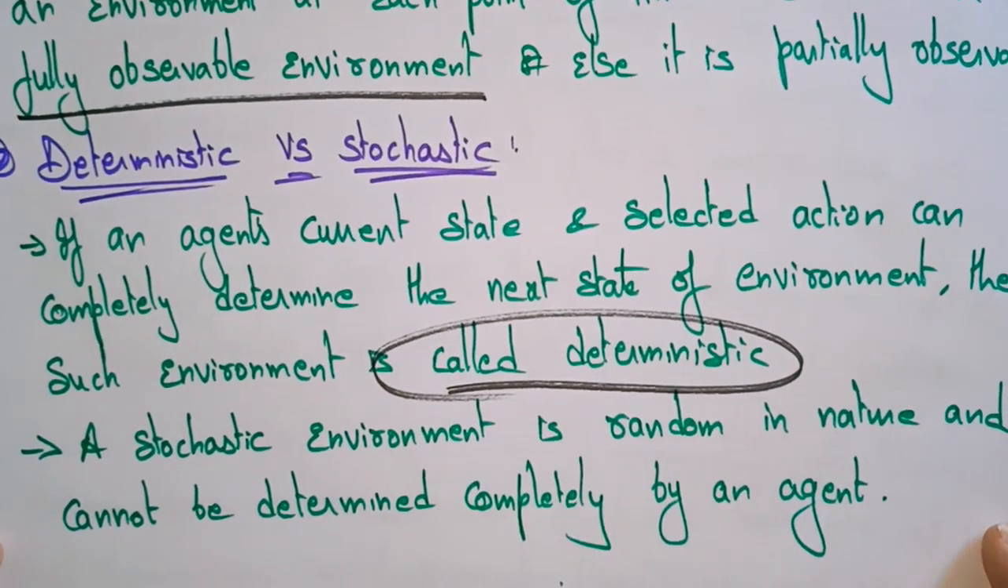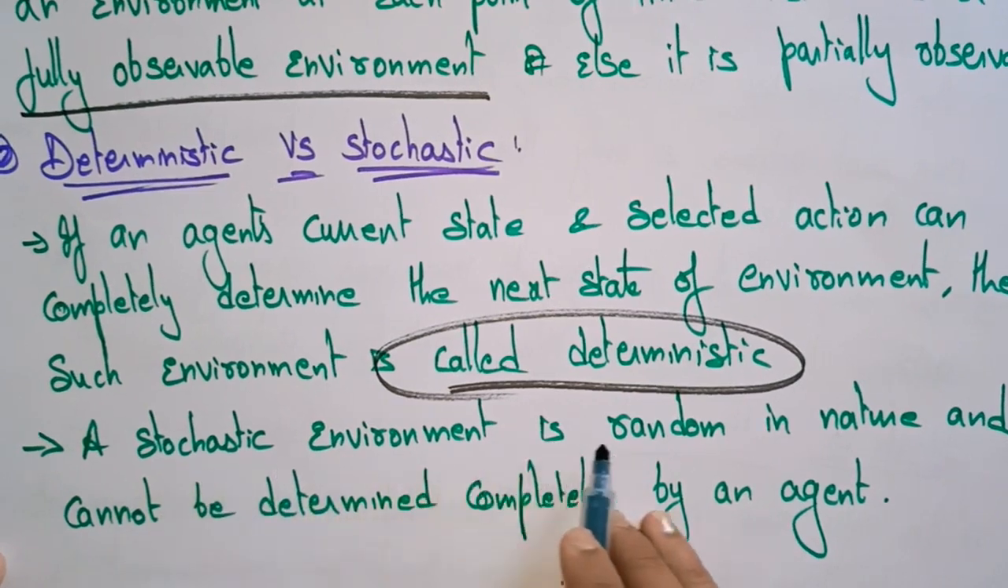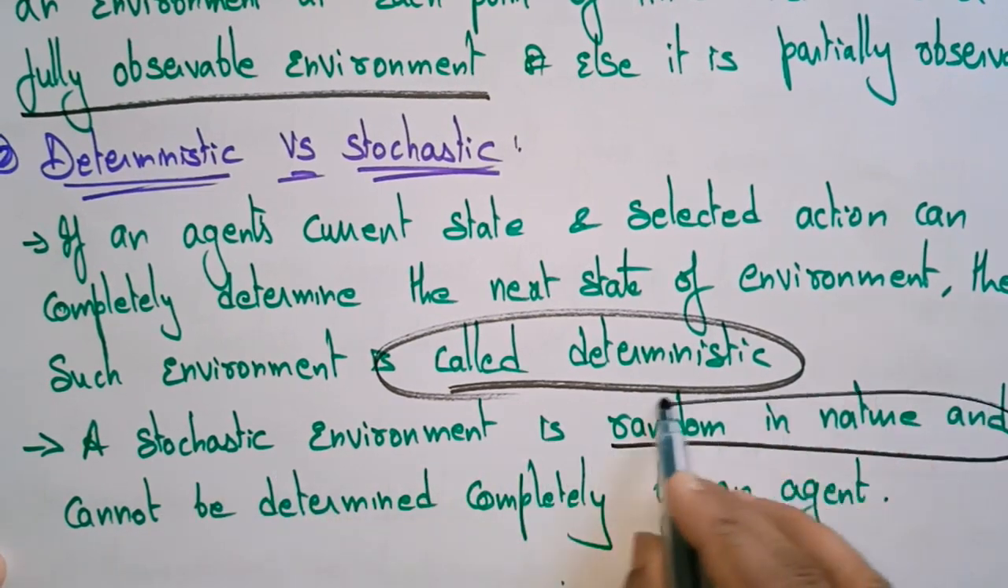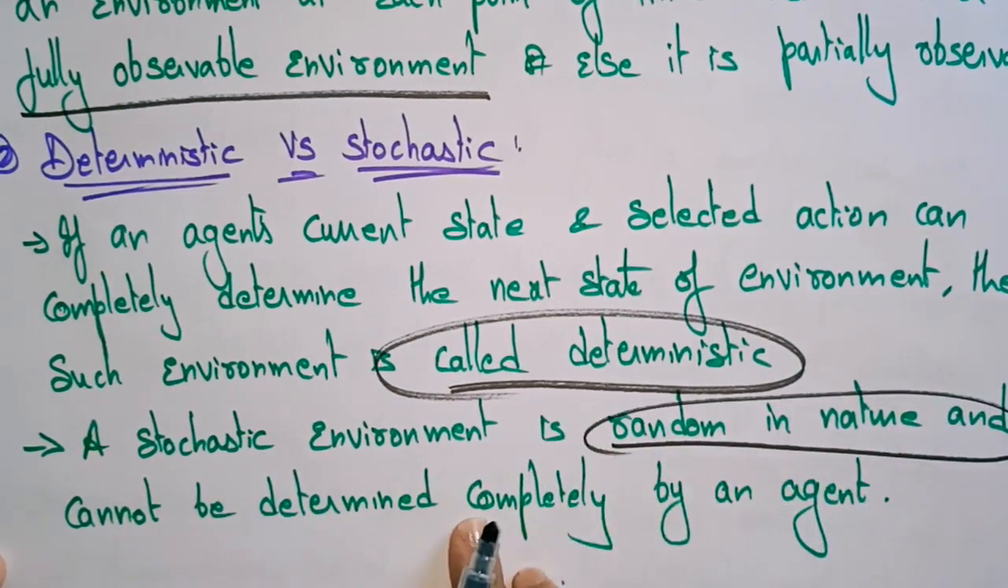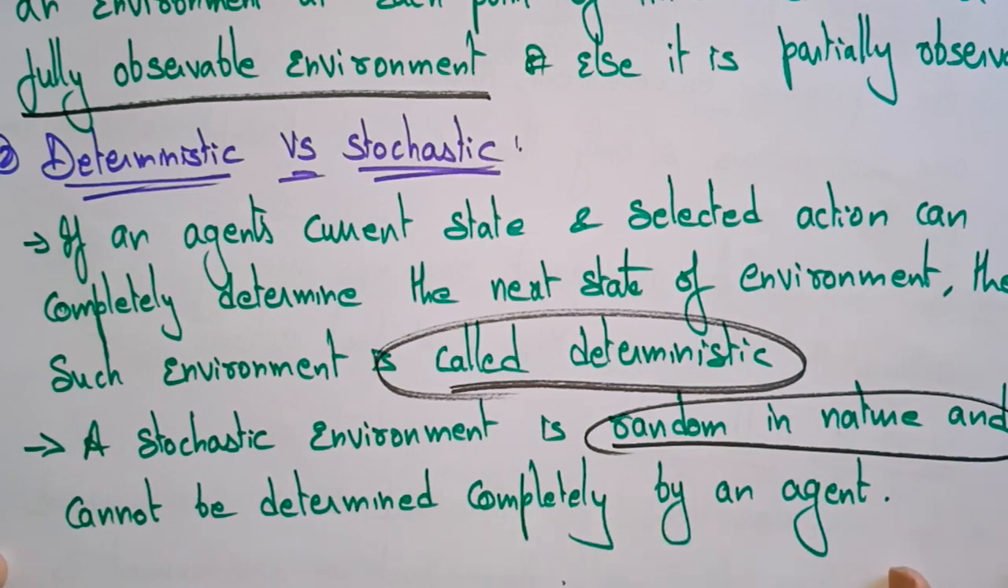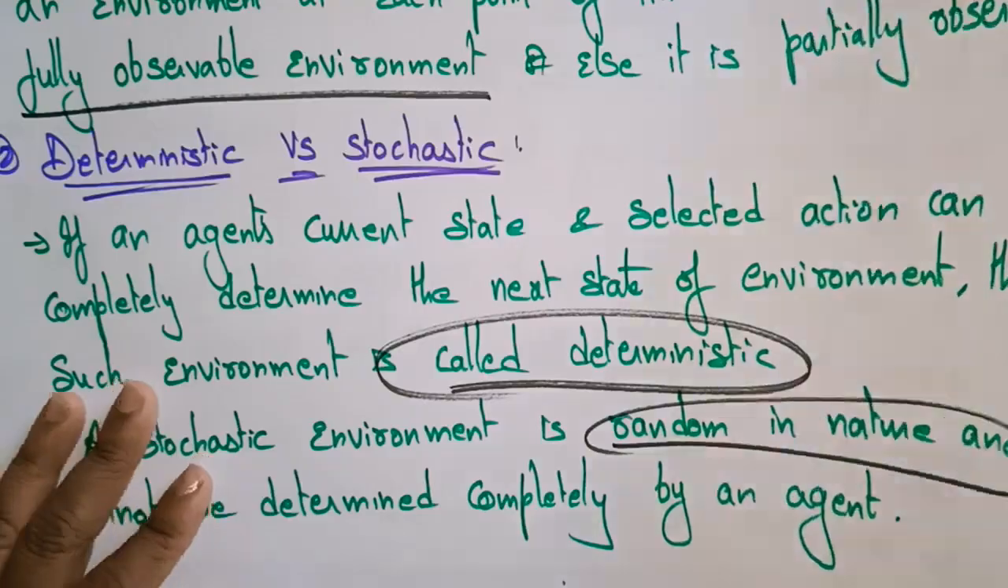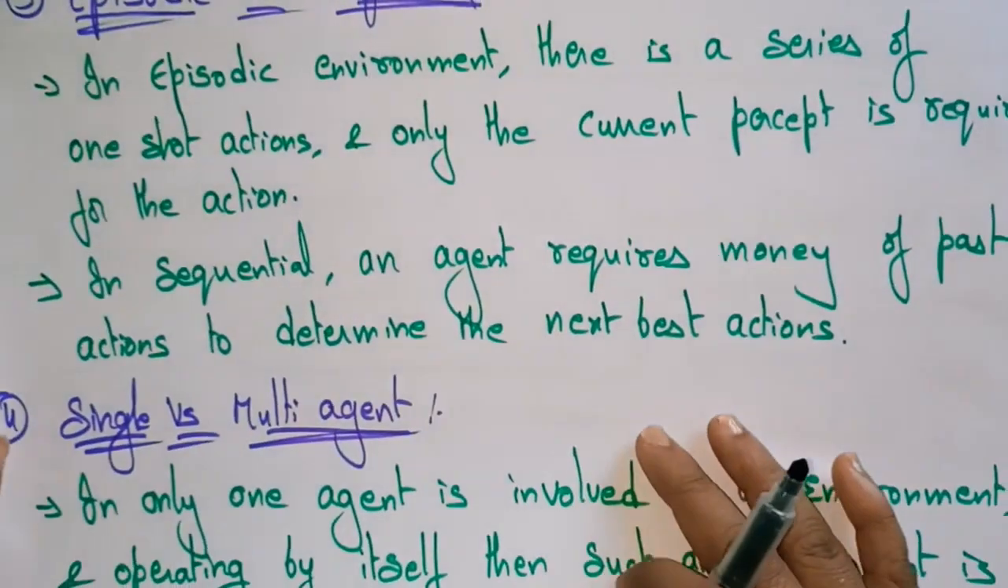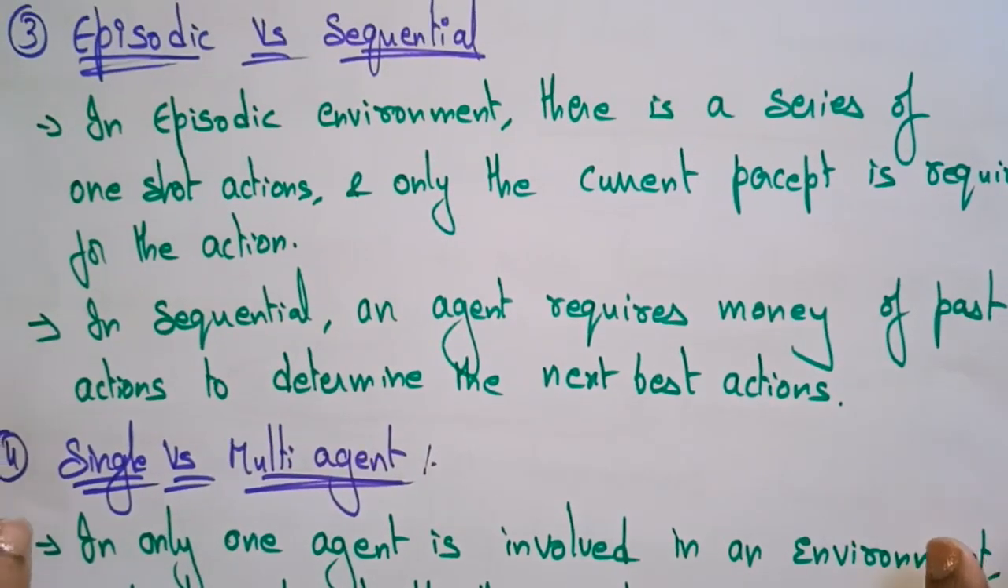Then what about the stochastic? A stochastic environment is random in nature, and it cannot be determined completely by an agent. So here the agent cannot determine completely. Whenever a situation arises, only then can it find out. But it cannot fit the deterministic. It cannot be determined completely. It's random in nature.